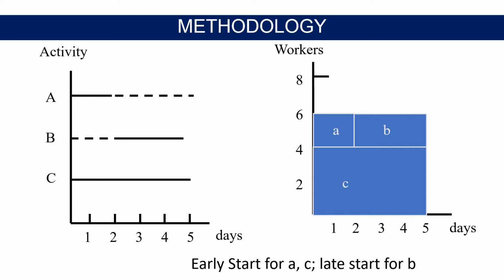Once the resources are leveled, it looks like this. There would be a late start for activity B instead of an early start. Once activity A is completed by 2 workers in 2 days, these 2 workers will transfer to activity B. And activity B is completed by these 2 workers in the next 3 days. So instead of having 8 workers, all 3 activities could be completed by 6 workers.